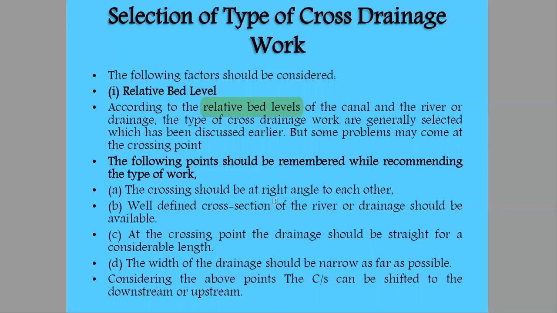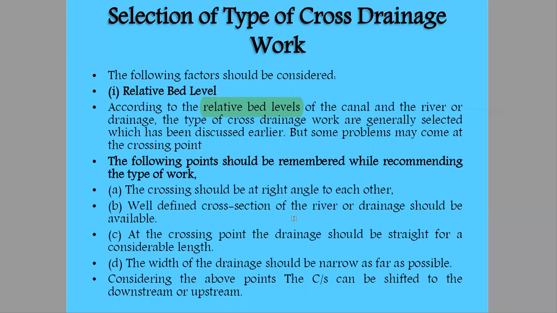The crossings should be at right angle to each other. Most important. Okay, the crossing must be at right angle to each other. A well-defined crossing of a river or drainage should be available. Okay, and well-defined means that the crossing should be specific. Okay, and well separated.